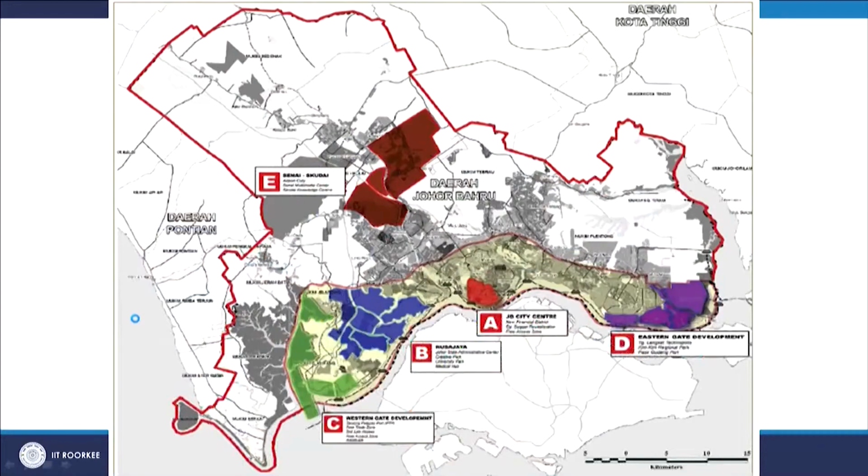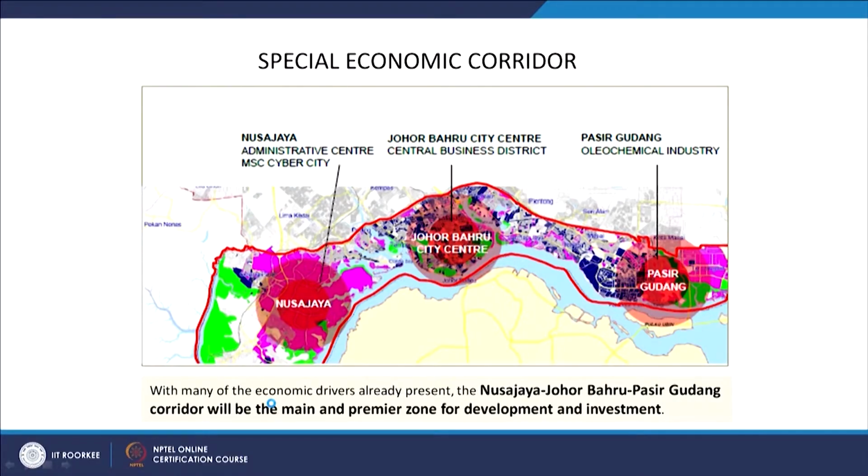Now, based on that sub zoning of the whole region, they have come up with the major growth center. You can see the southern part, this part is the major growth center of the development, and they are going to make an economic corridor through this development. Last lecture we discussed the concept of the corridor, which is very popular in regional planning. So, this is an example of a corridor concept in regional planning.